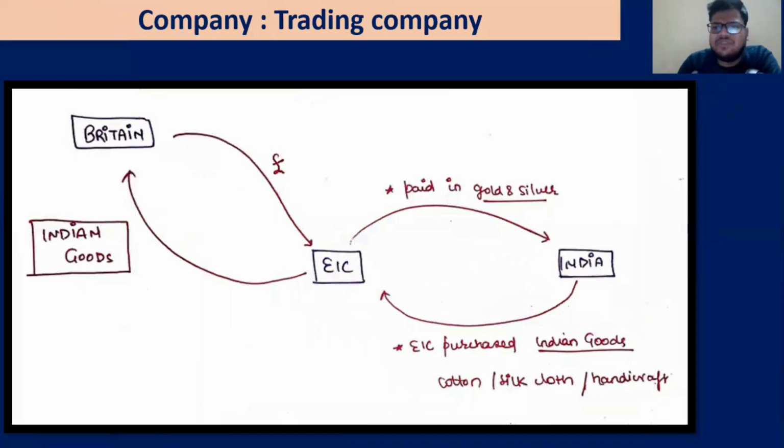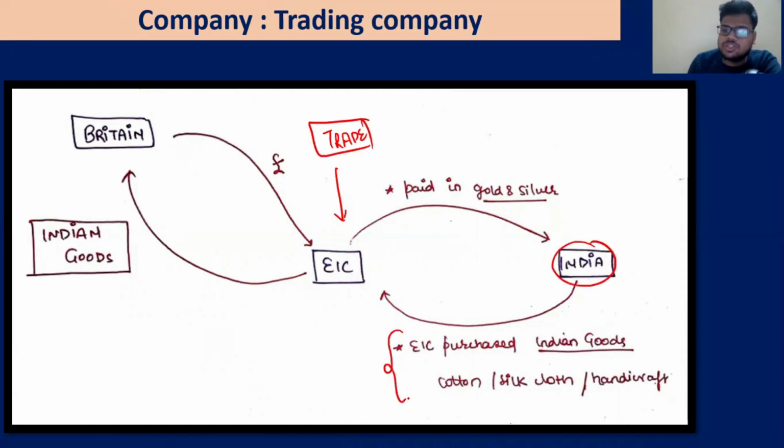Now let us understand with some diagrams. This was the state when the East India Company started in India. The main idea of the East India Company was that it was a trading company and would do trade. Trade of what? Obviously, from India they would buy a lot of Indian goods and export them to the British market, and obviously they would sell at a price and in between earn the profit. The point is how they will pay India.